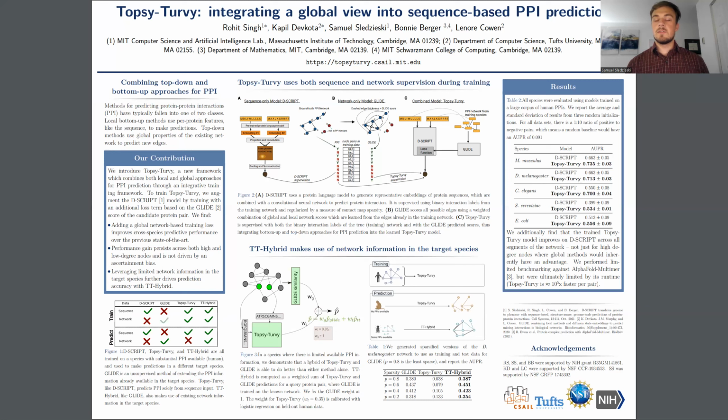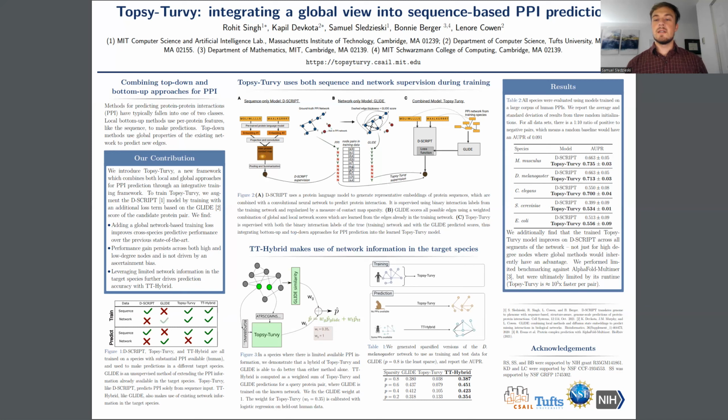In the results in Table 2, we demonstrate that Topsy-Turvy, when trained on human data and then applied in several other species, including mouse, fly, C. elegans, yeast, and E. coli, is able to achieve state-of-the-art performance, significantly outperforming Descript on all of these tasks. Descript has previously been shown to achieve state-of-the-art performance in this cross-species prediction task.